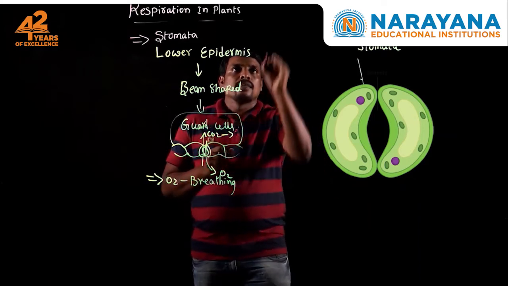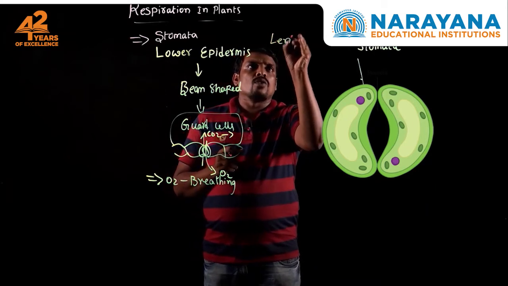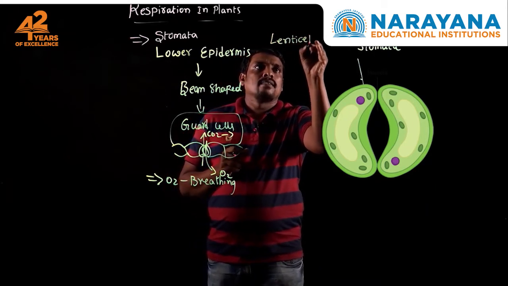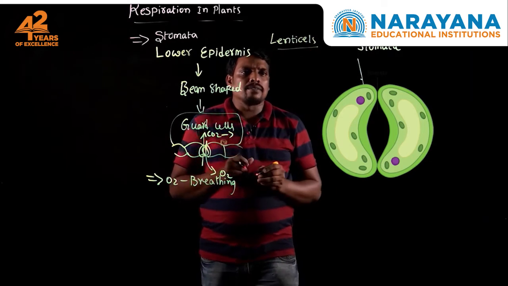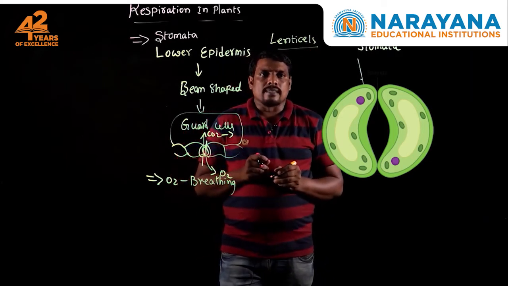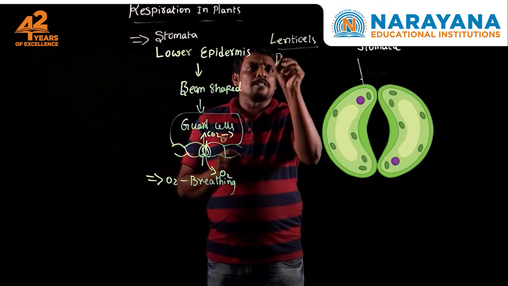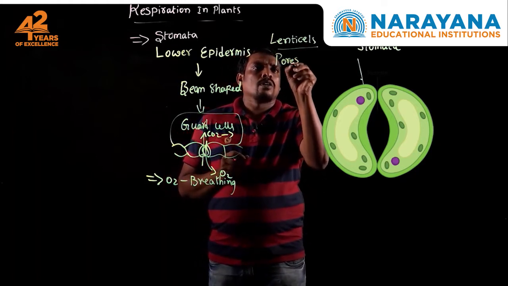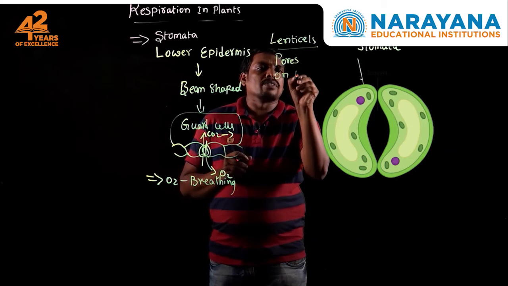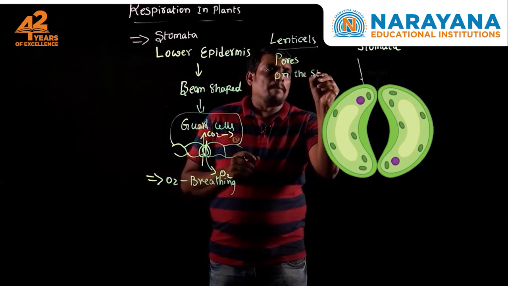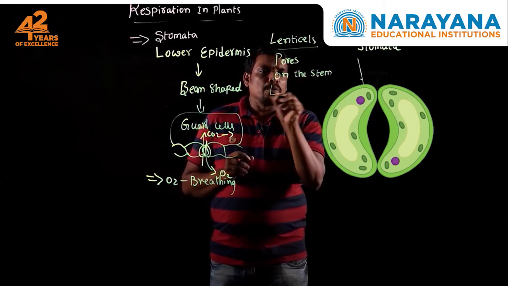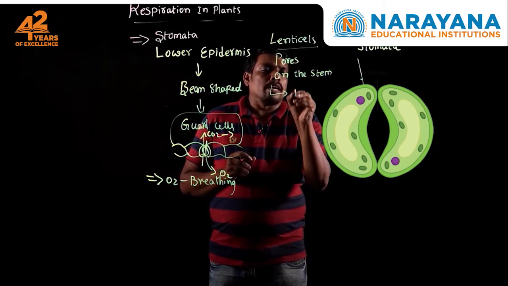What are they? There are some special structures called lenticels present in some plants. What are lenticels? These are specialized pores present on the surface of the stem. Through these pores, plants are able to breathe.